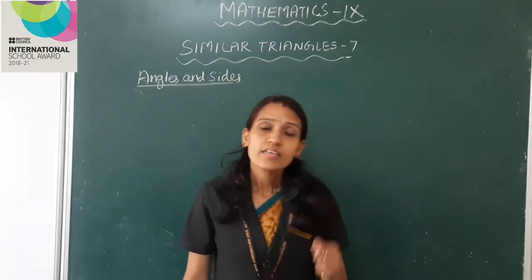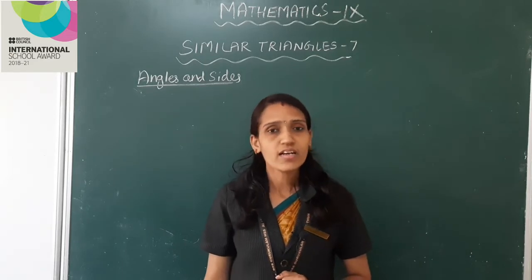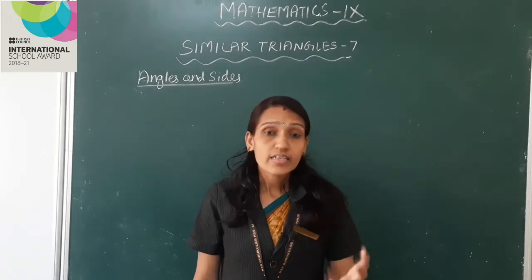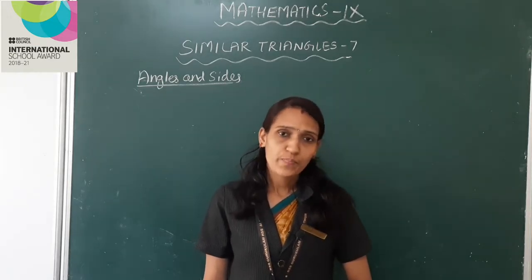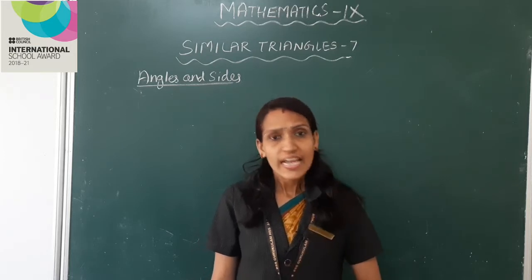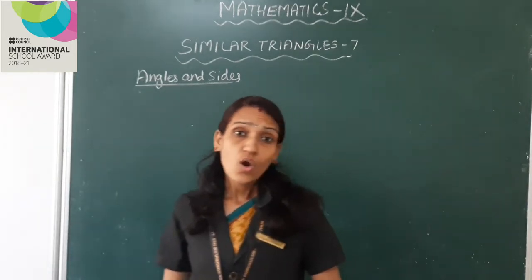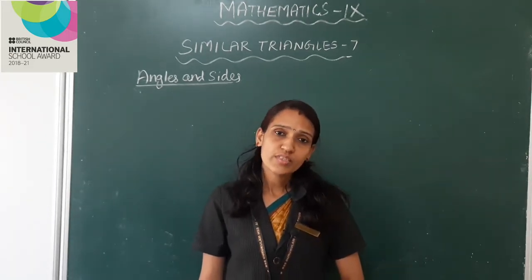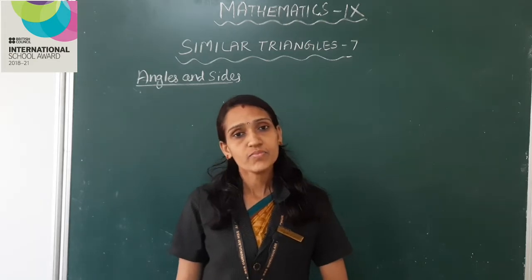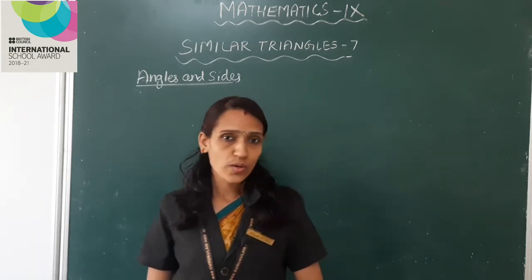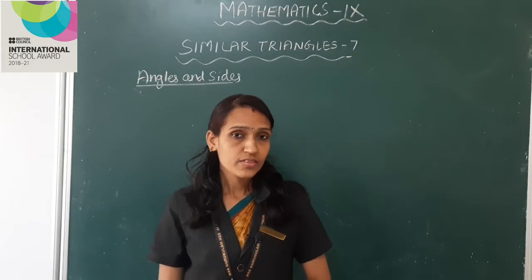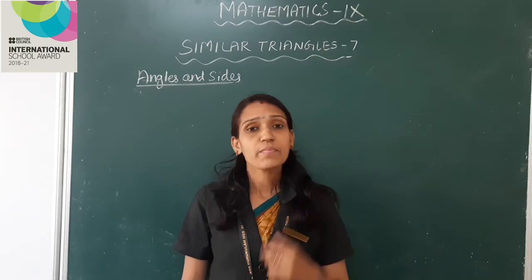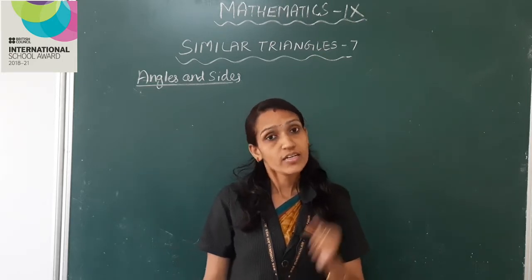We know that if all sides of one triangle are equal to all sides of another triangle, then their angles are also equal. This you have studied in 8th standard, isn't it? On the other hand, if all angles of a triangle are equal to the angles of another triangle, their sides may not be equal. Right? Is there any relation between the sides with the same angles? Okay, now we have to check.